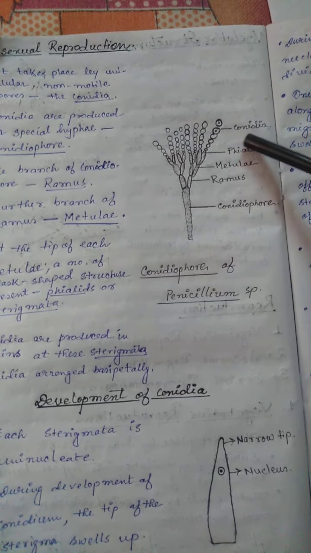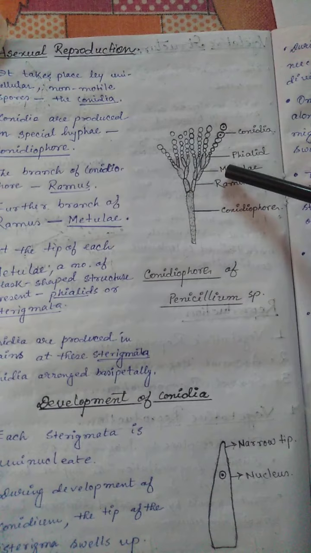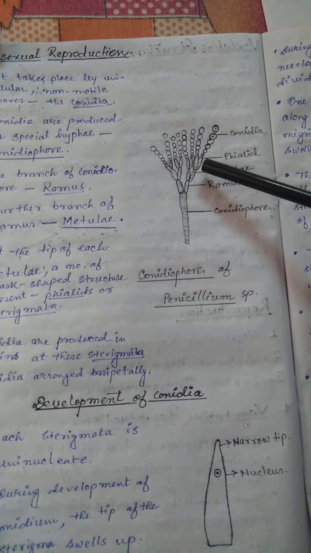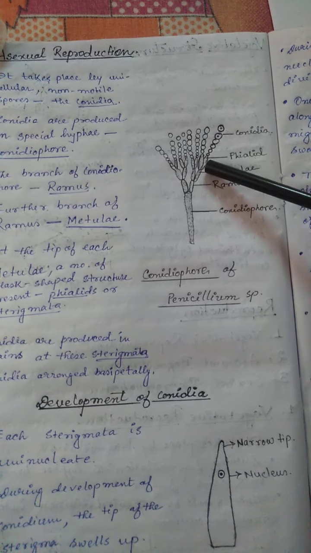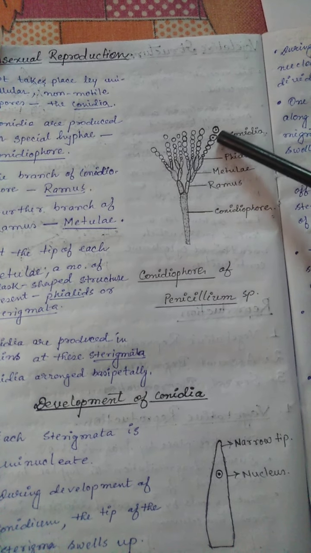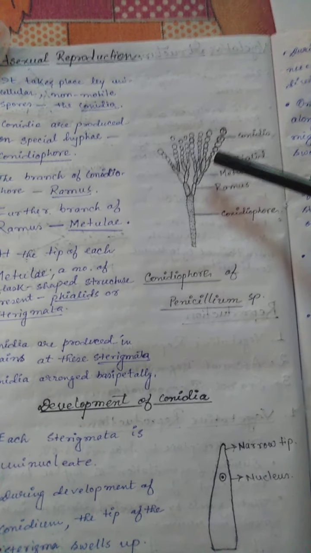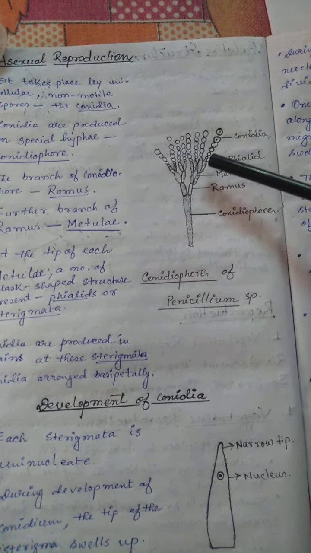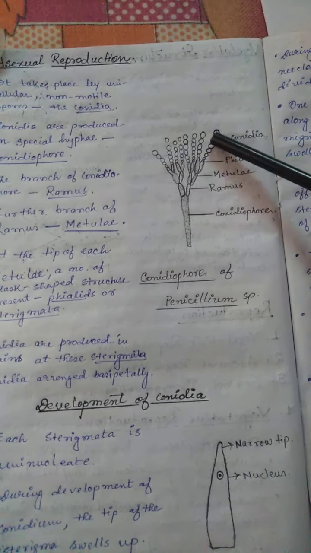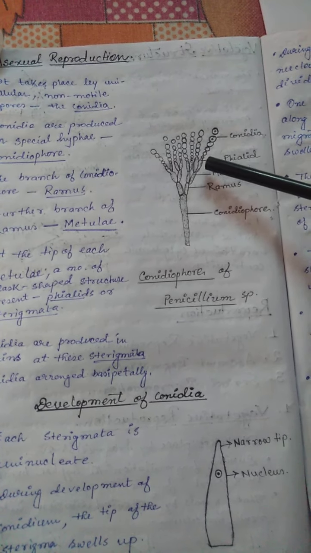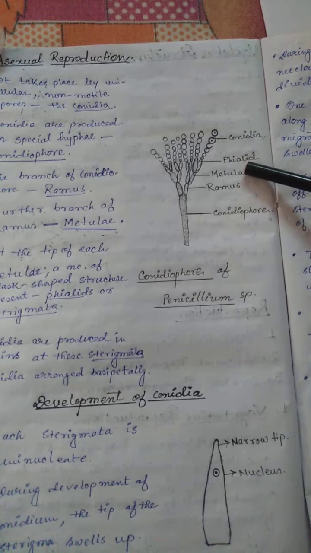On which the conidia are developed. Now the phialids, also known as sterigmata, are conic flask-shaped structures. From that flask-shaped structure, the conidia are arranged basipetally. What is basipetally? Basipetally means the mature, largest conidia are towards the periphery and the smallest one is at the base of the sterigmata or phialids.